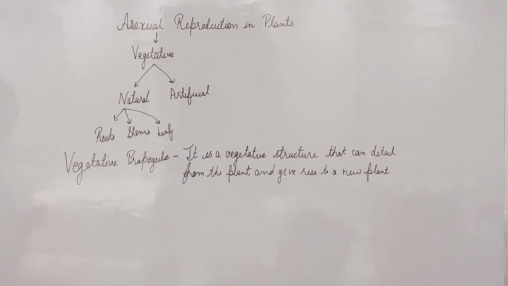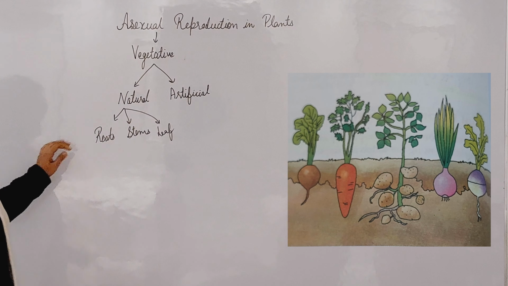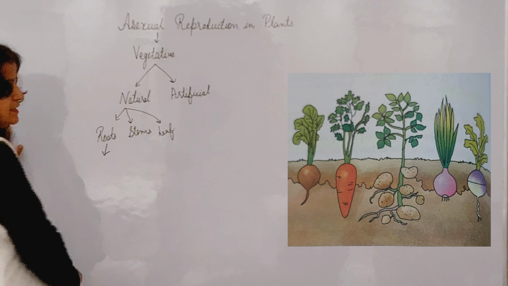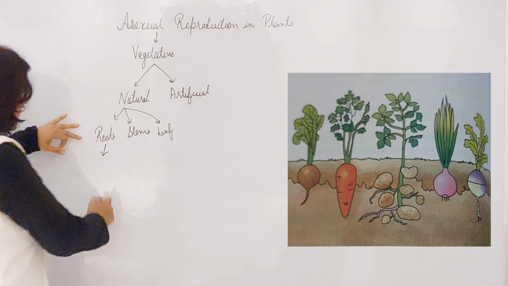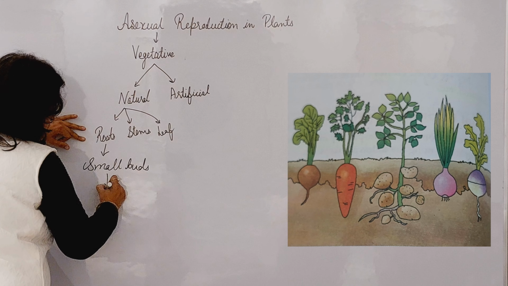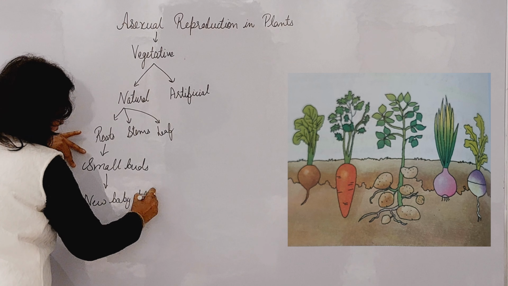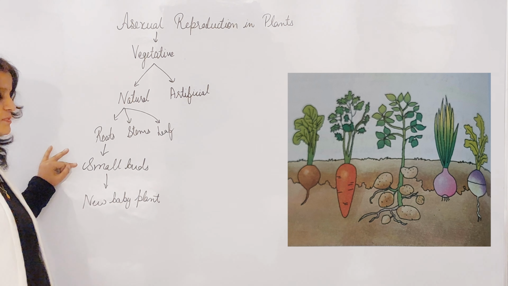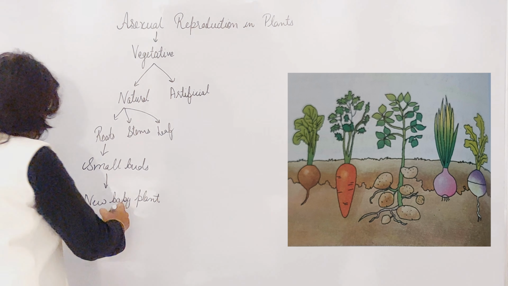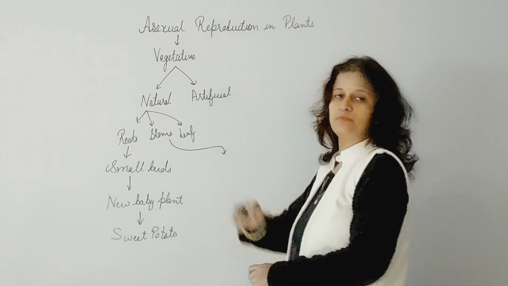Now, first we are going to talk about vegetative propagation by roots. In some plants, new baby plants grow with the help of the root. These roots contain small buds, and these buds later grow into a new baby plant. These small buds contain enough nutrients required for the growth of the new baby plant. Example is sweet potato.